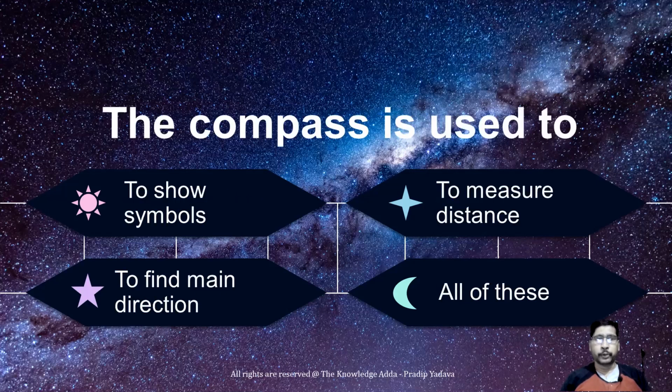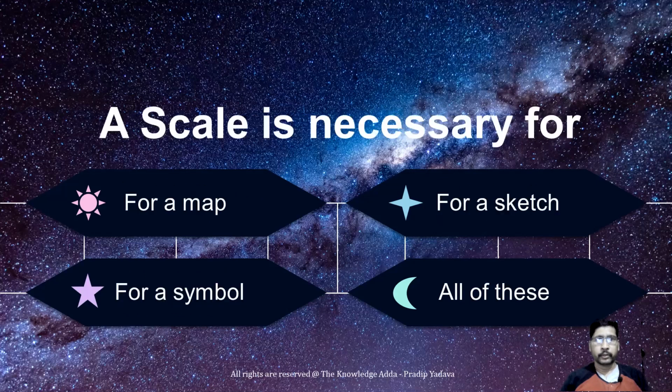The compass is used to find the main directions. A scale is necessary whenever you're designing a map, and by using a scale, we can tell whether it is good or not.